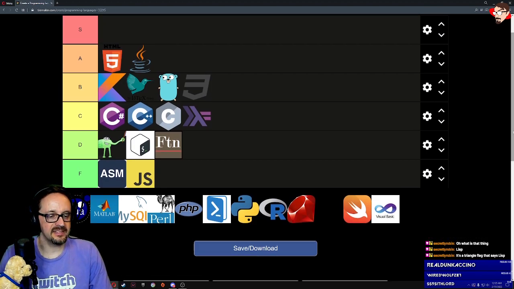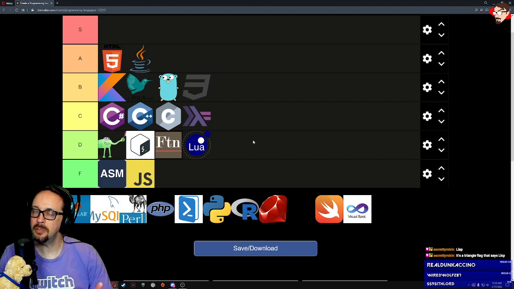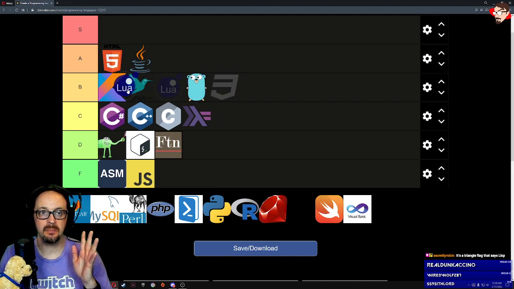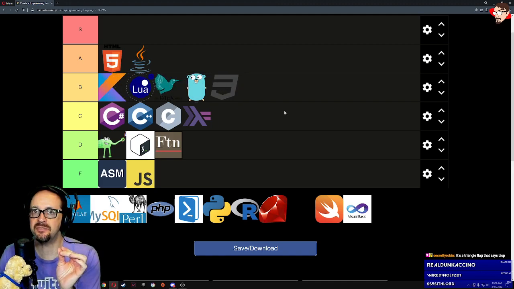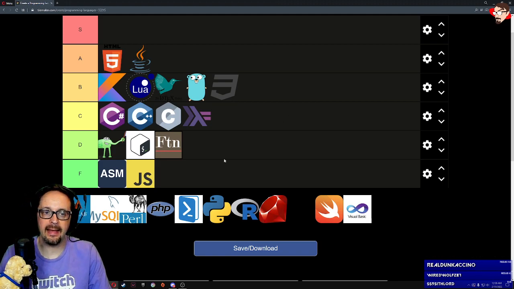It's a triangle flag that says Lisp. Okay, cool. Never heard of it. Lua. Now, it was one letter away from luau. I might have rated it higher. Instead, we have a planet with a shadow from a moon that's going around it. Almost like lunar. Okay, it's a simple logo, but it's getting something across. I'm good with that. I think it belongs up high in the B's. Not imaginative, it's just a few circles, but it's doing something. It's telling you something. I like that.